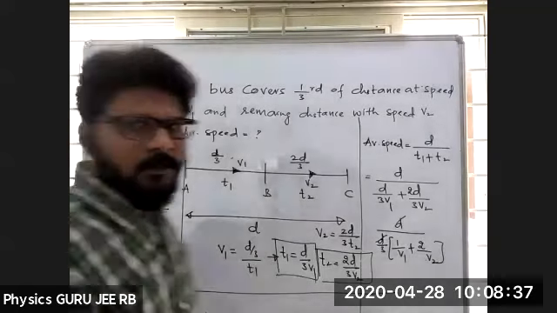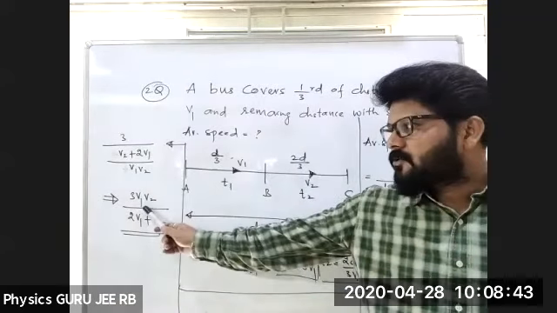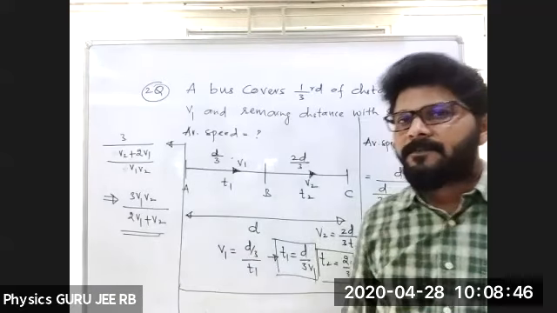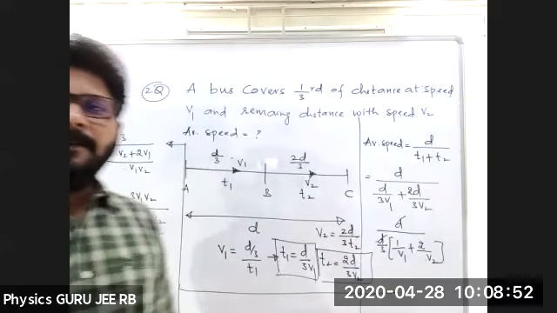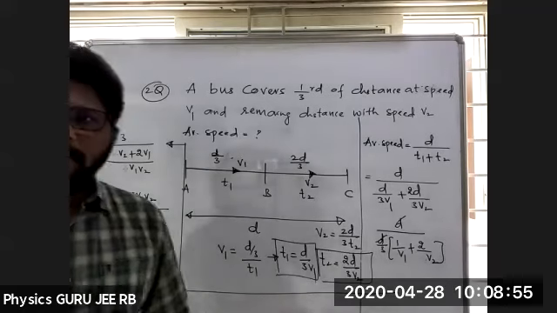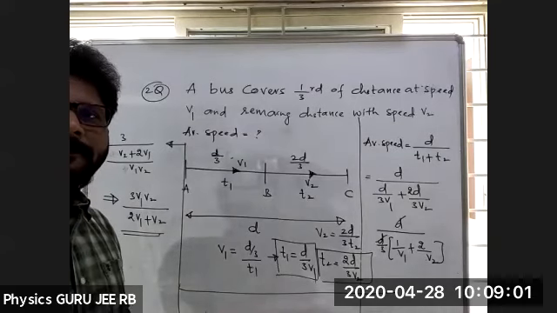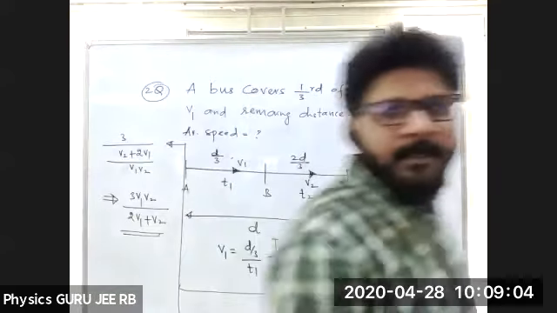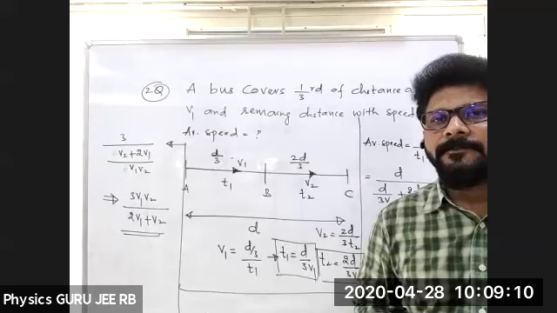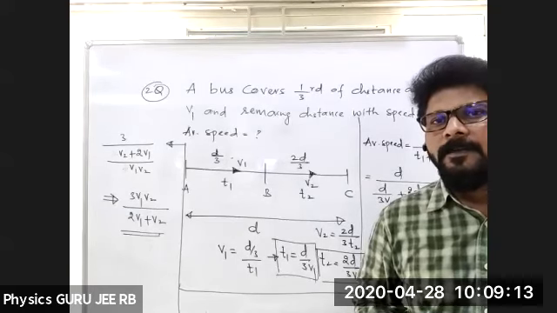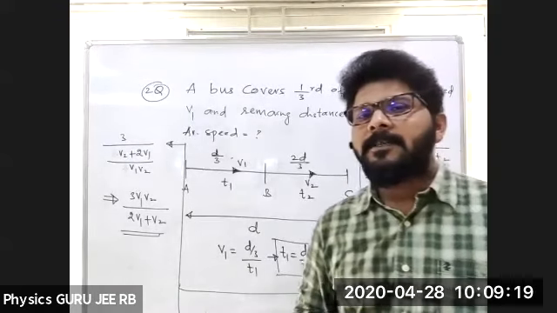How many of them got the answer? Let me know. You got it? Yes, this will be the answer: 3V1V2 by 2V1 plus V2. Very good. Everybody got it till here? Any doubts you have? No doubts? Good. Now same model, I'll give one problem, and I'll give 1 minute's time or 30 seconds.